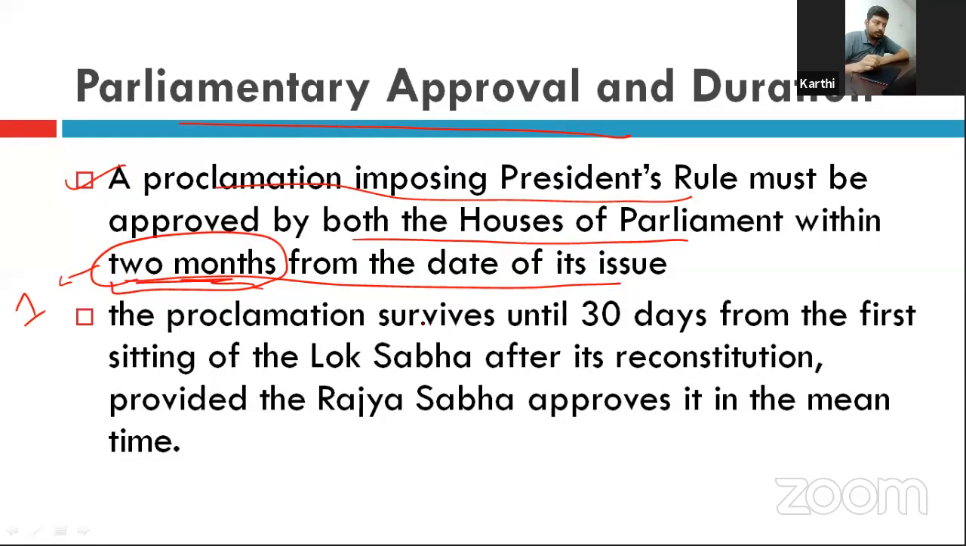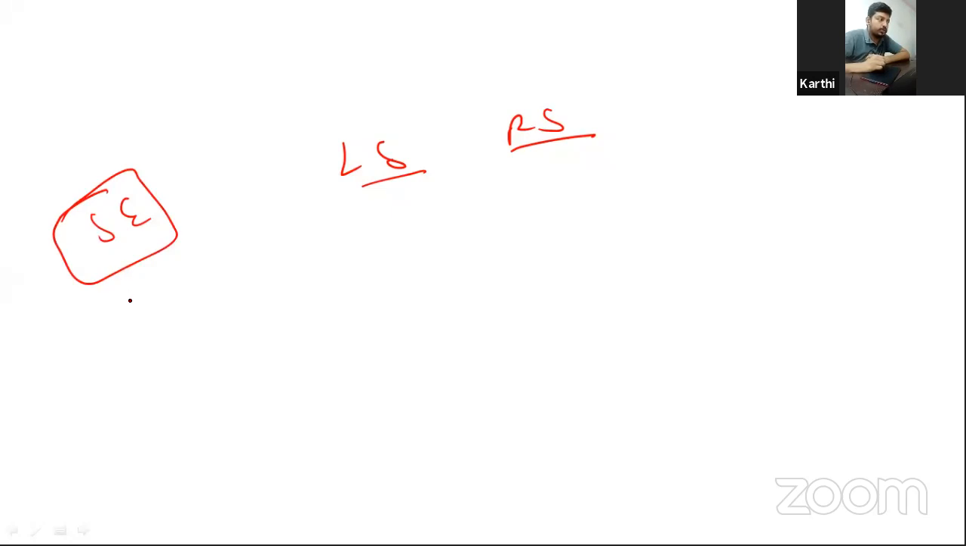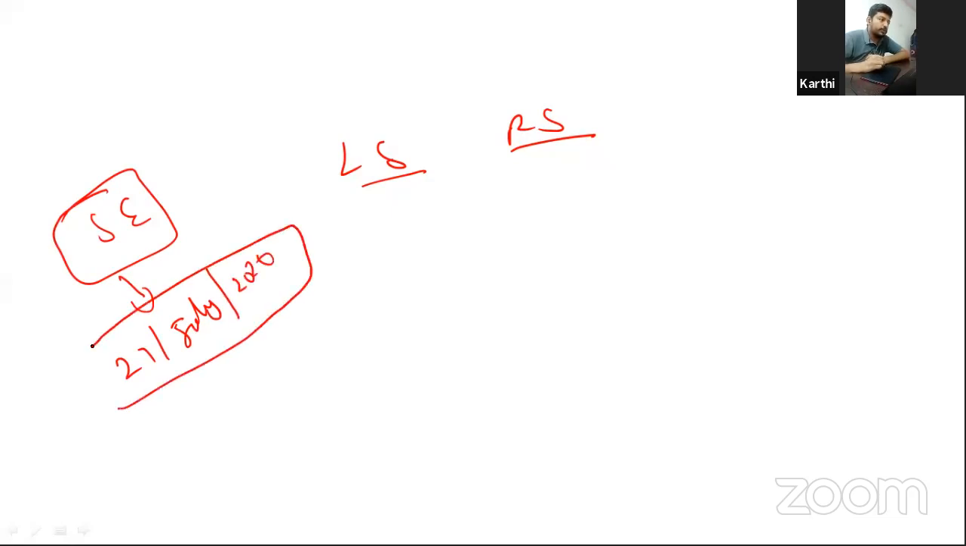The proclamation survives until 30 days from the first sitting of the Lok Sabha after its reconstitution, provided that the Rajya Sabha approves it in the meantime. What do they mean through this line? See, Parliament has two houses, Lok Sabha and Rajya Sabha. Now they are implementing a state emergency. For example, today, 21st July 2020, they wanted to implement the state emergency, for example, in Tamil Nadu.